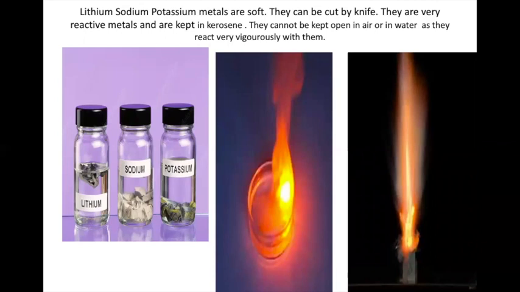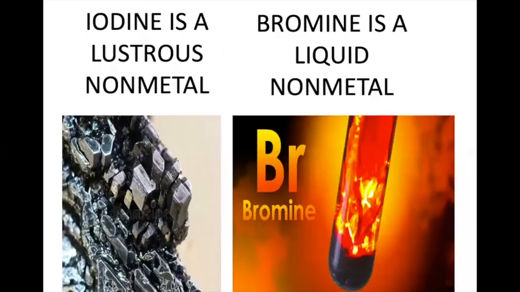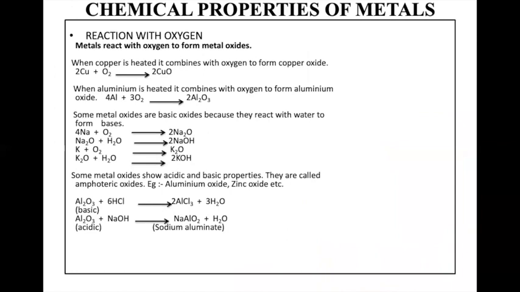When copper is heated to a certain temperature, you'll get black copper oxide. So here no heating is required for the reactive ones. At different temperatures, depending upon the reactivity, the metal reacts with oxygen. Copper has to be heated so that it can combine with oxygen and form copper oxide. You can see utensils become black because a copper oxide layer is formed. Similarly, aluminium has to be heated to form aluminium oxide.